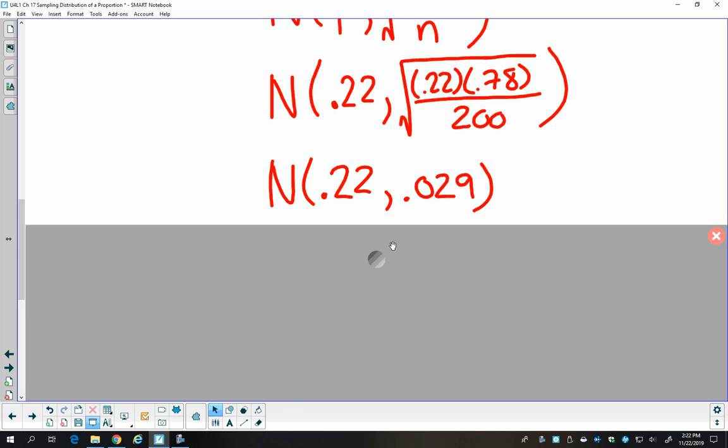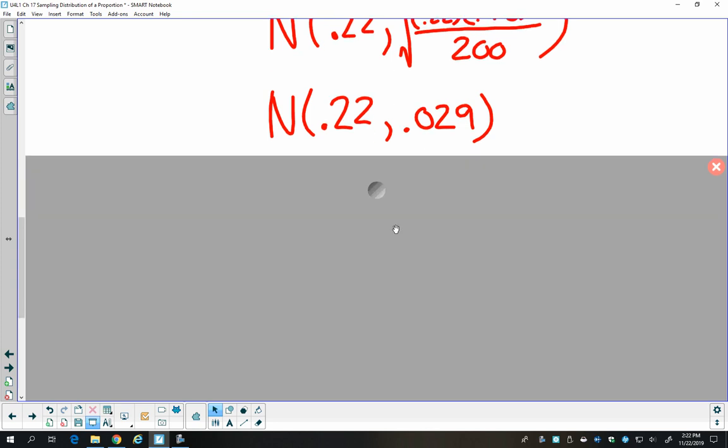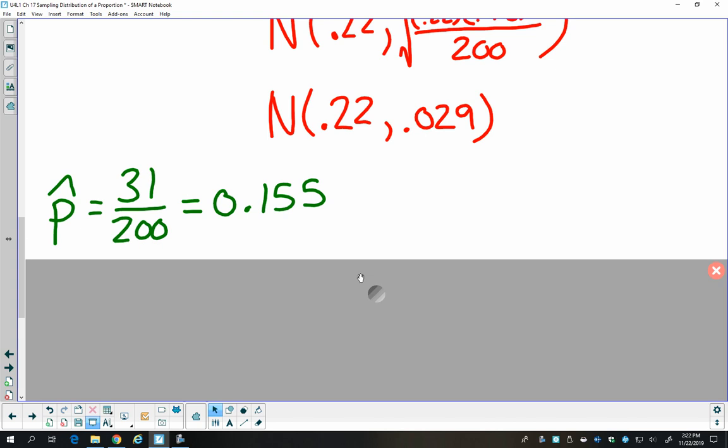So we have a normal model for the sampling distribution of the proportion of female students with a BMI over 25 that has a mean of 0.22 and a standard deviation of 0.029. Our p hat, our actual sample proportion, was the 31 students who had a BMI over 25 divided by the 200 they sampled.